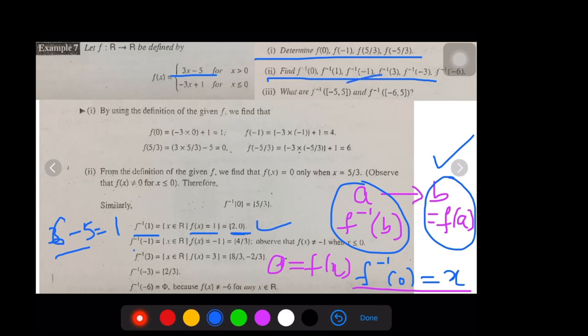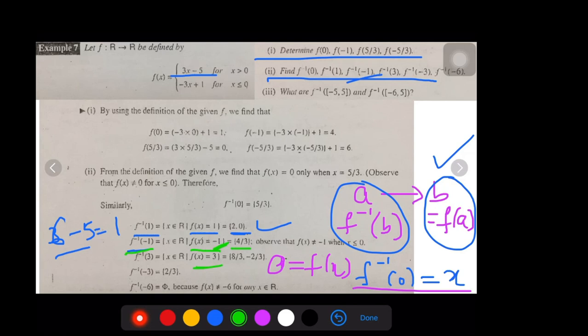For minus 1, f of x has to be minus 1. For which value of x will you get f of x as minus 1? You need to verify that. It's only one value, that is 4 by 3. Similarly, f inverse of 3: for finding that, f of x has to be 3.